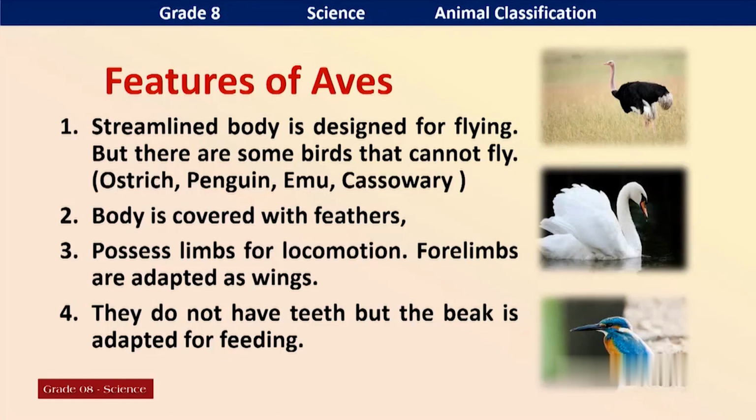But I told you there are several birds that can't fly: ostrich, penguin, emu and cassowary. Why can't they fly? They have a heavy body. Their body is heavier than other birds. The birds' body is covered with feathers.